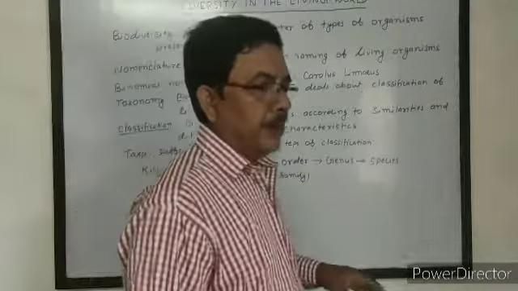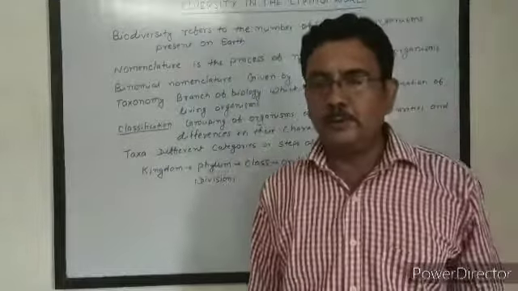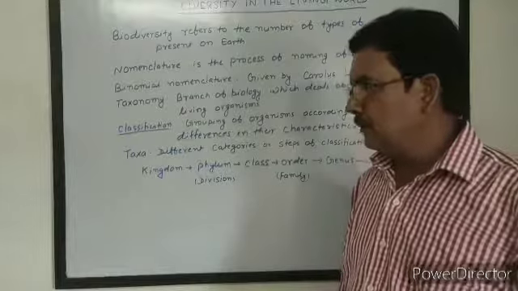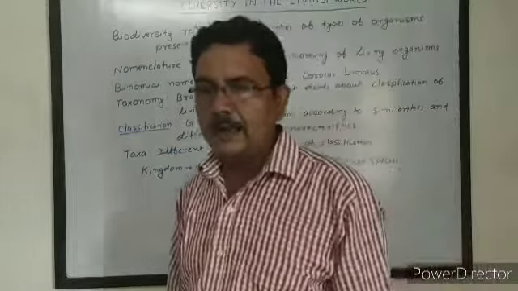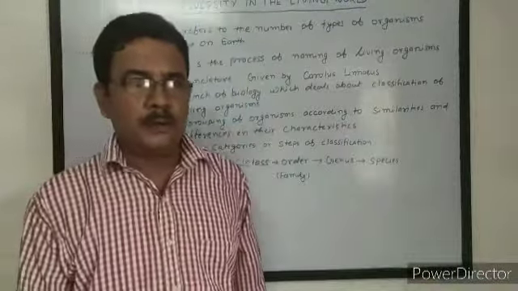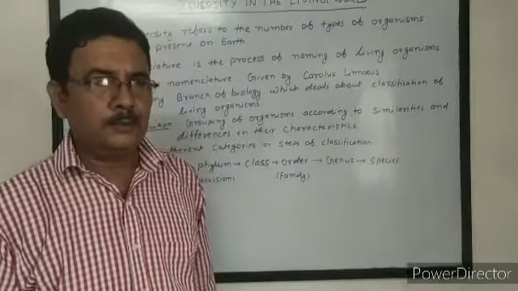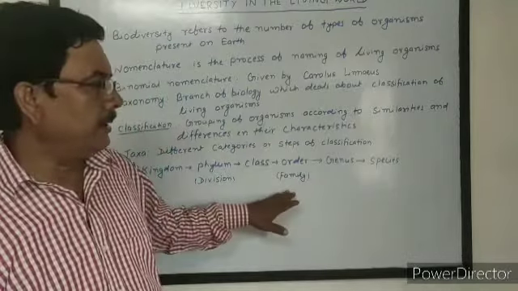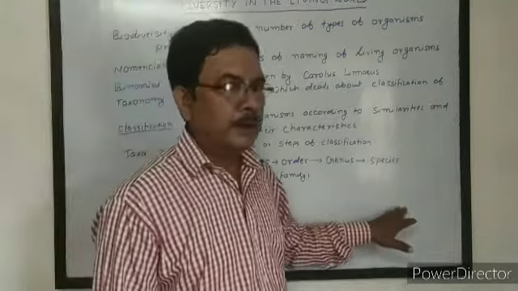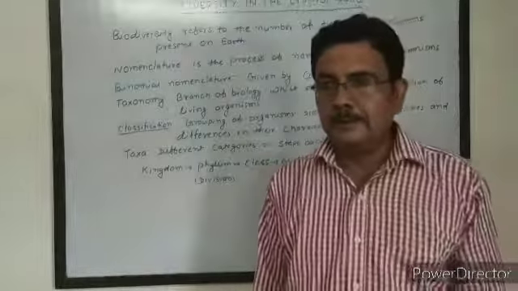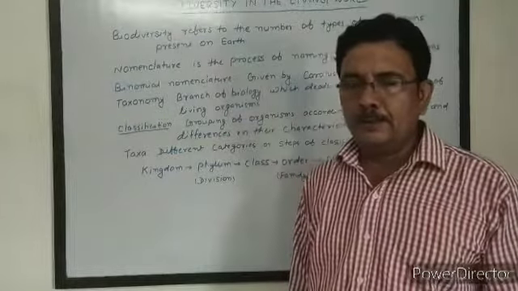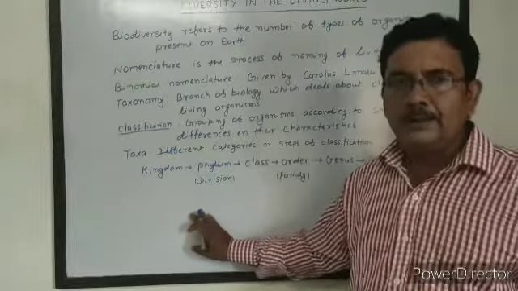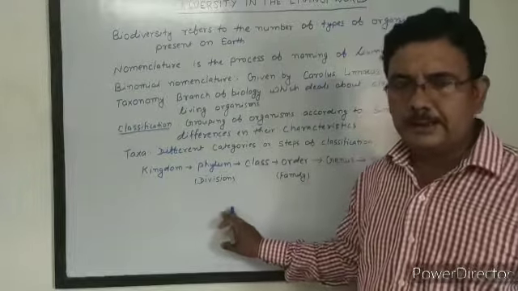After the naming, we have to classify different organisms into different groups, because there is a large number of living organisms on the earth, and it is difficult to study all of them one by one. So there was a need to group the organisms. If we study one organism of a particular group, then we can say that the other organisms have the same or similar characteristics.